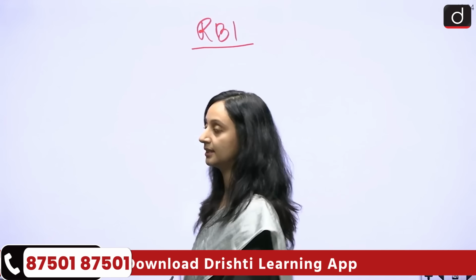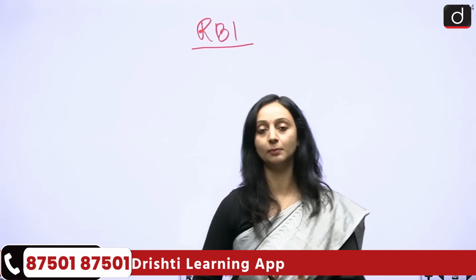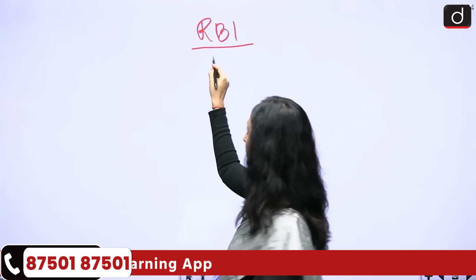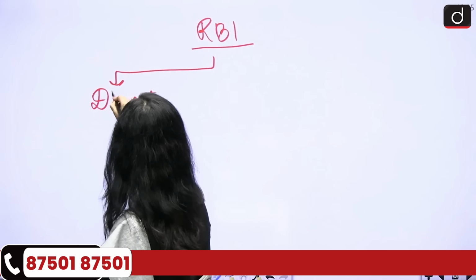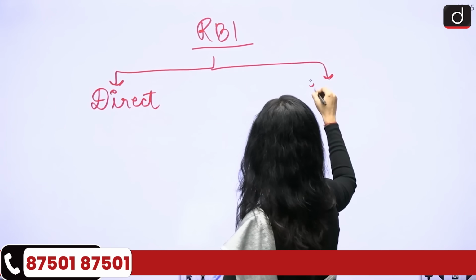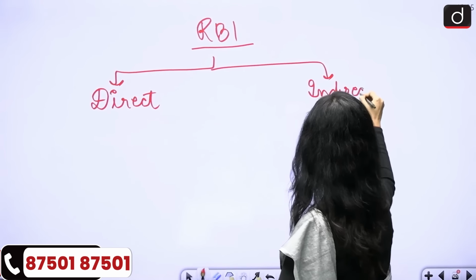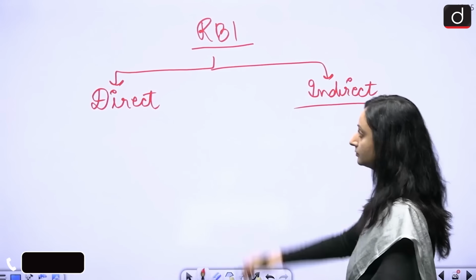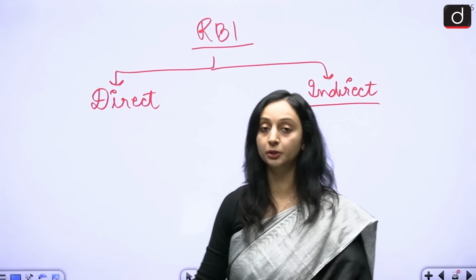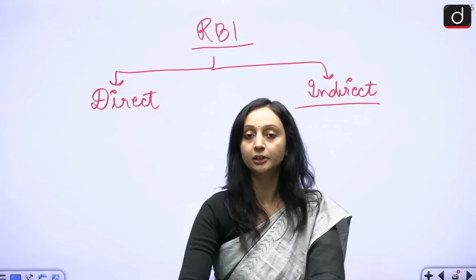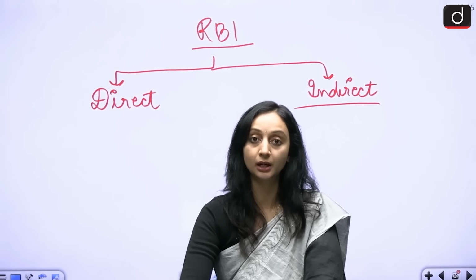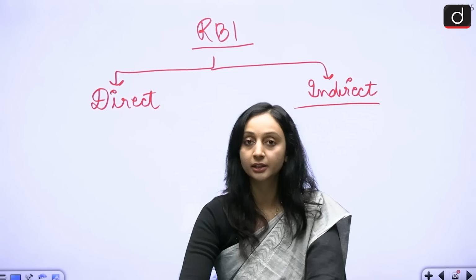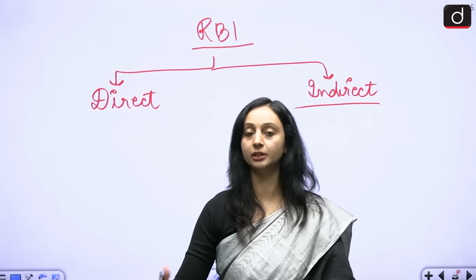RBI can step in and do some things to stabilize the currency. So it can basically have some direct interventions, and it can also have some indirect interventions. Now, I just told you in the beginning what happened, that the dollar has become scarce in comparison to rupees. That is why it has become more and more expensive. And there is a lot of abundance of rupees but scarcity of dollars.